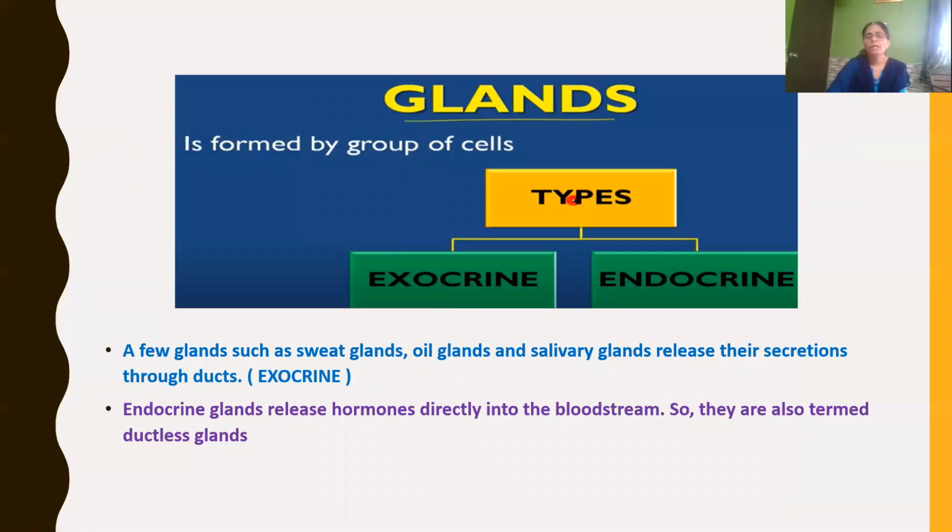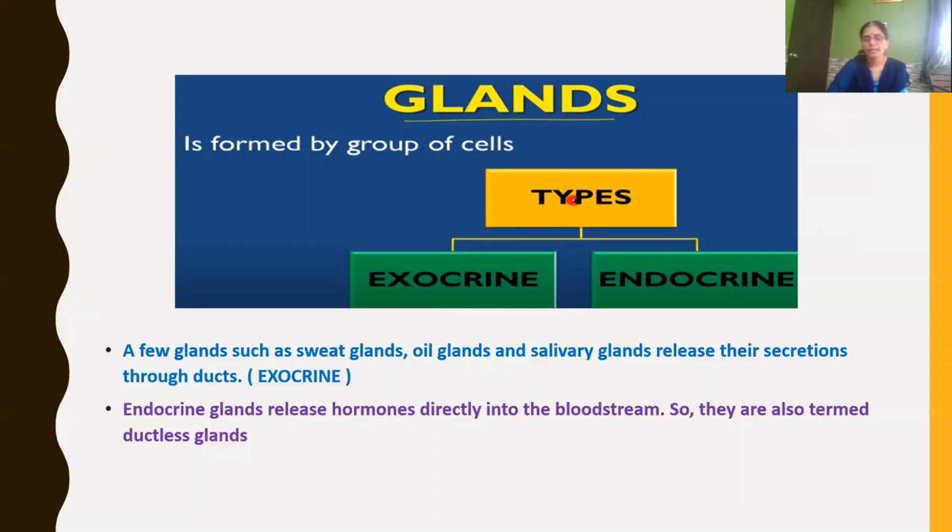A gland is formed by a group of cells. Glands are of two types, namely exocrine glands and endocrine glands. Exocrine glands have a duct or tube to carry out their secretion. Some exocrine glands are the sweat gland, oil gland, salivary gland, etc. They have a tube or duct to release their secretion.